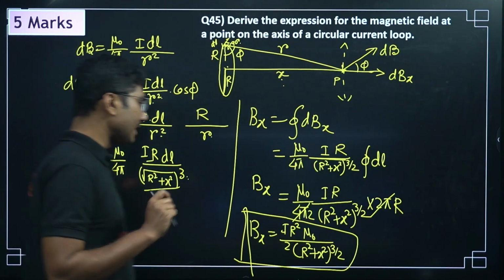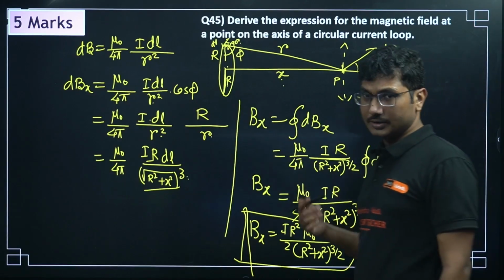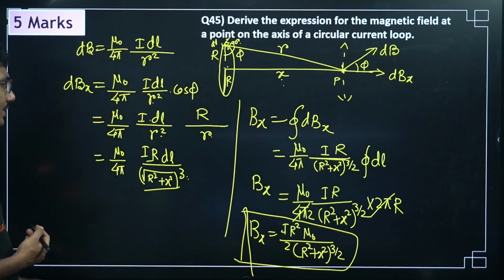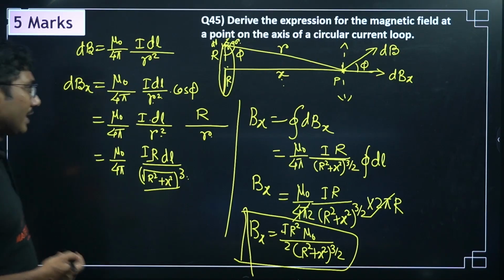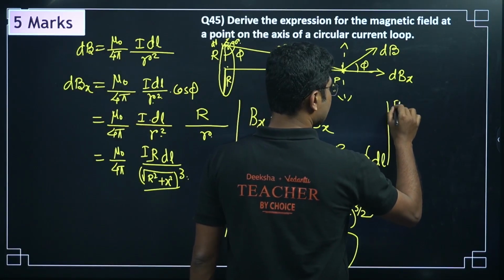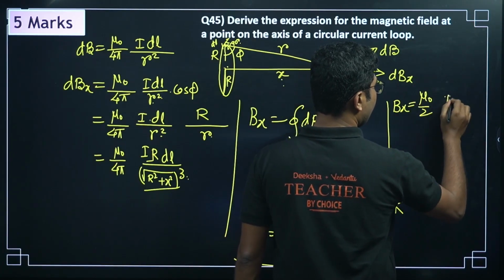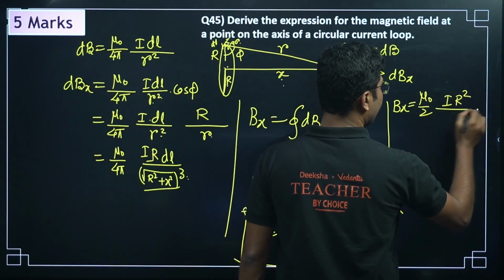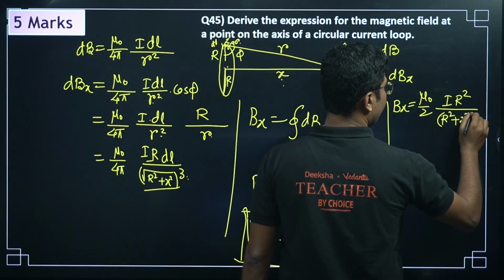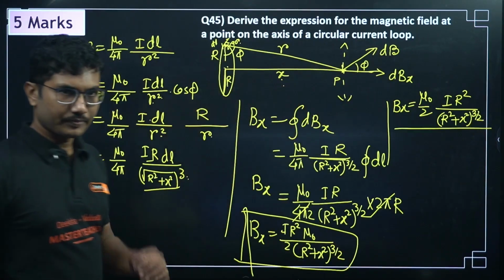This is a little tricky initially, so you have to practice this derivation 2 to 3 times at least, so that you can get a hang of this formula. You can remember it like this as well: Bx equals mu naught by 2, I R square divided by R square plus x square to the power 3 by 2.